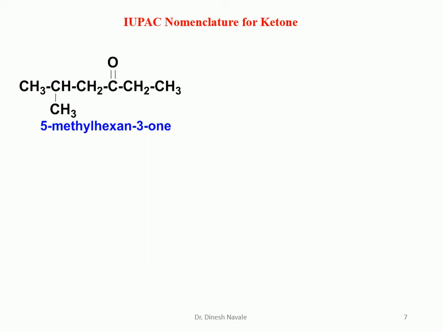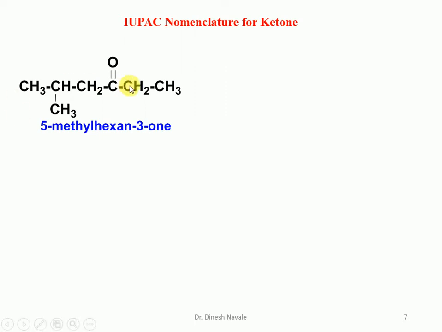Select the longest possible carbon chain, and the second rule is what? Give the lowest possible number to the principal functional group. Now this is our total 1, 2, 3, 4, 5, 6 carbon atom chain. If you start from the left-hand side, the lowest possible number to the carbonyl, that is the ketone, will come as 4. But if you start from the right-hand side, the lowest possible number to the carbonyl will become 3. That means we have to start the numbering from the right-hand side.